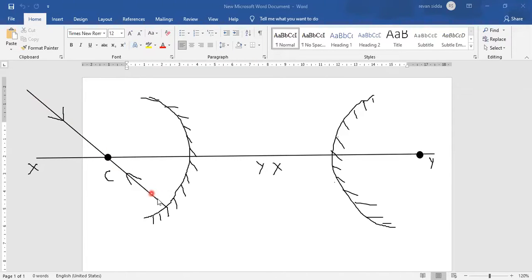Okay, it will acquire the same path. From where it is coming, there only it will be going. Understood, everyone? Okay, right?